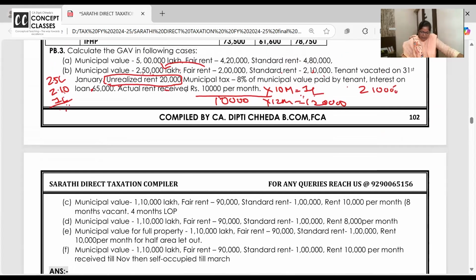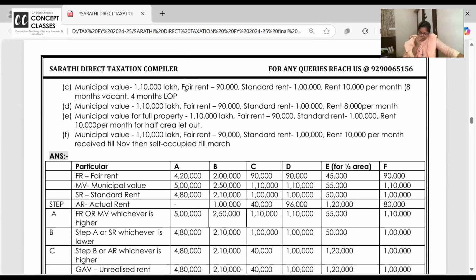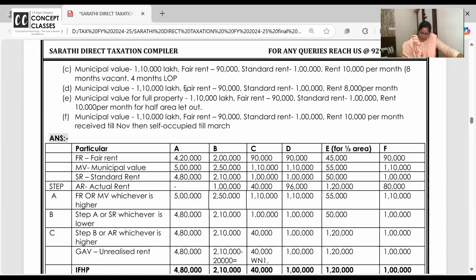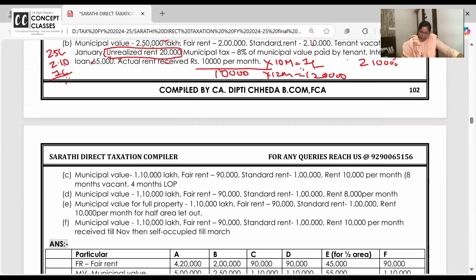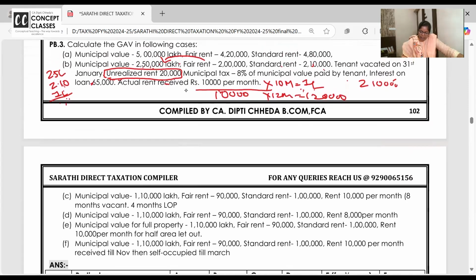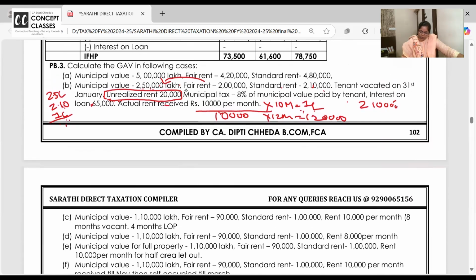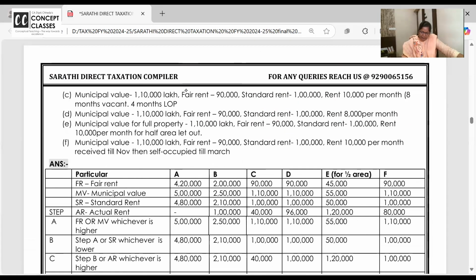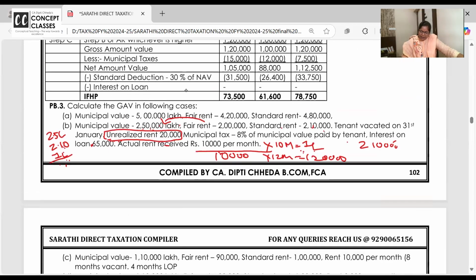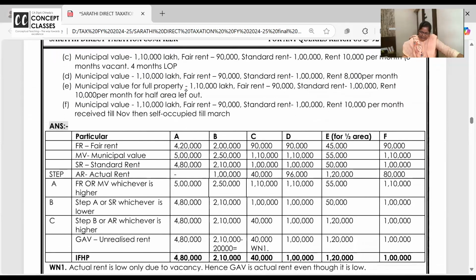Which bit was this? This was the B bit. Ma'am, in E bit we are taking half area for all municipal value, fair rent, standard rent, but we are taking actual rent on full area, right? Yeah, it's full. Where did they say half area and full area? Wait, E bit. B bit or E bit? E. Okay, B is clear now, so let us conclude.